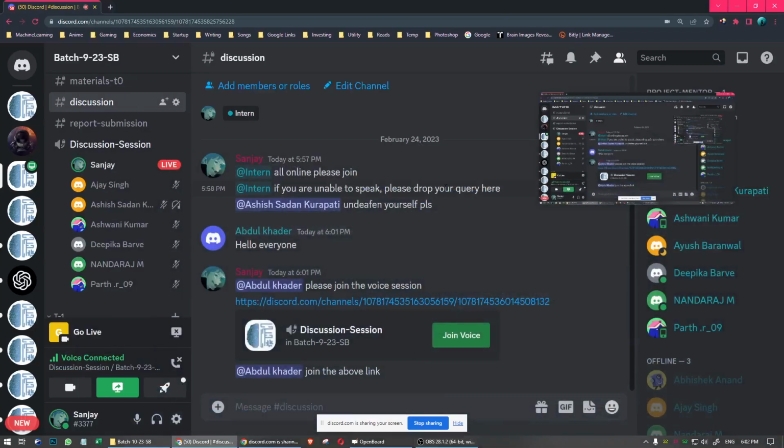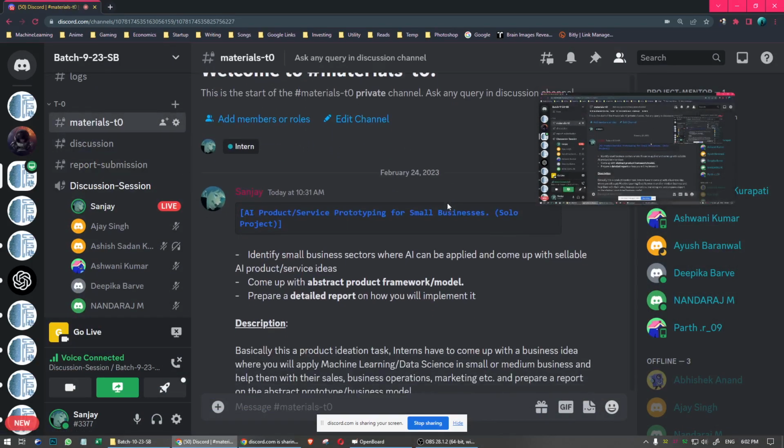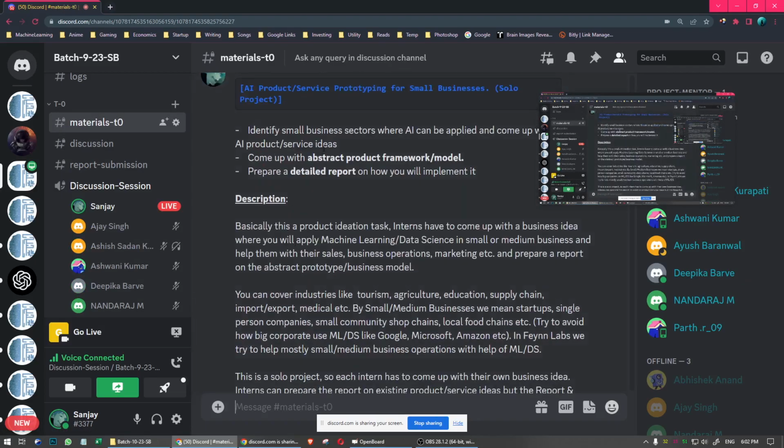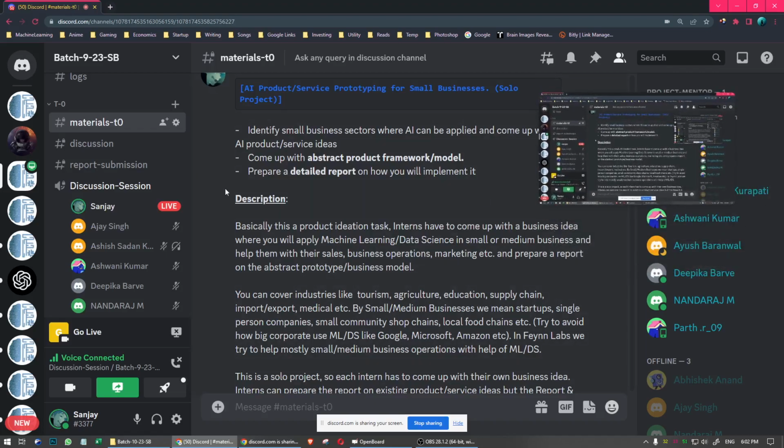Okay, so the first project is very simple. What does it say? AI product and service prototyping for small businesses. So what's the main thing? Identify small business sectors where AI can be applied and come up with sellable AI product and service ideas.